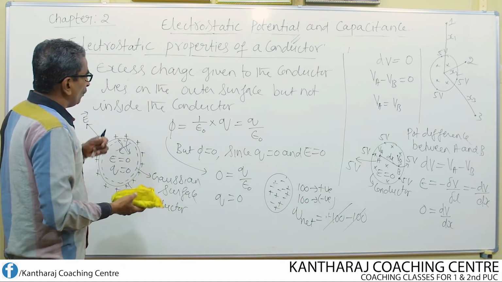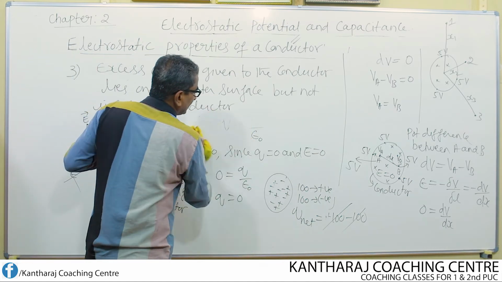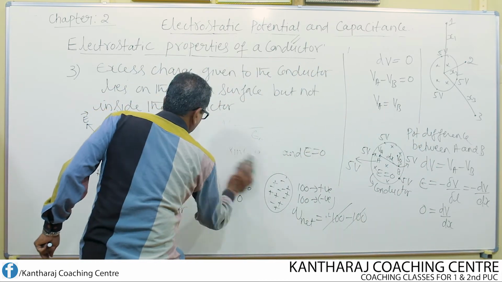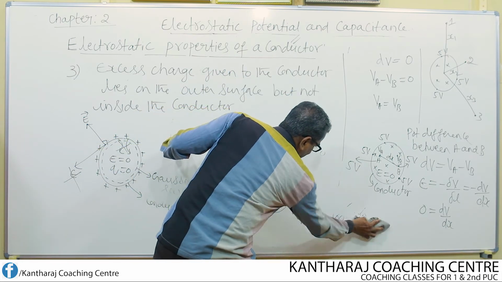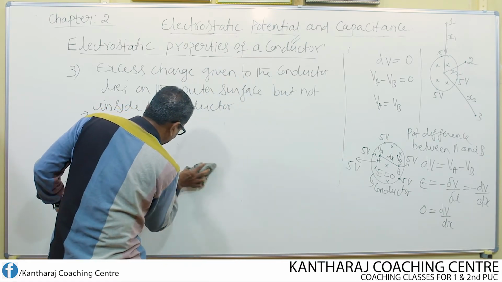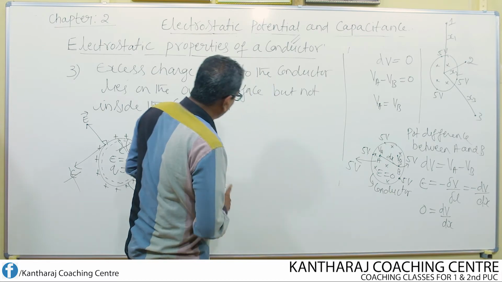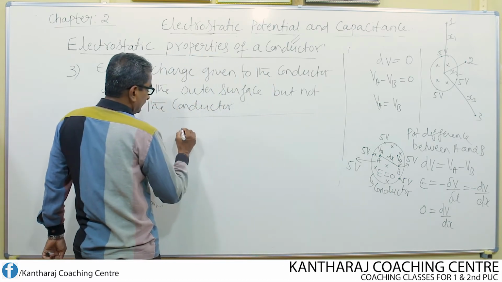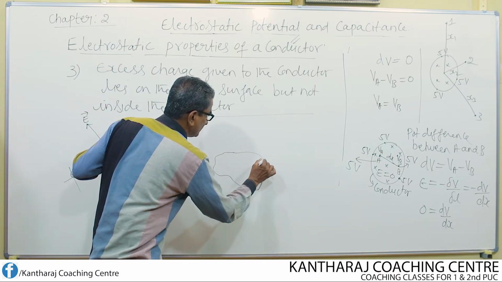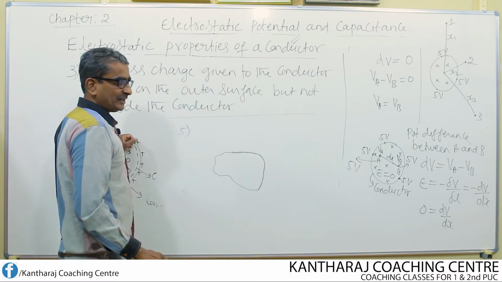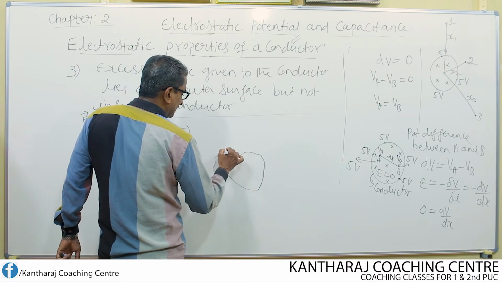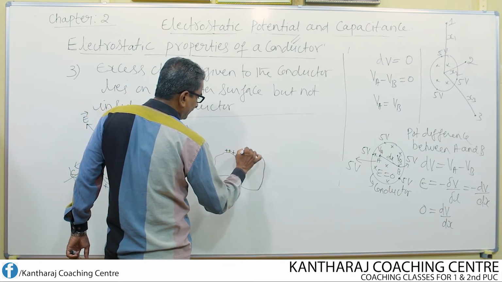Now we shall consider one more property of the conductor. So what is that property? We derived certain equations by making use of the Gauss law and also by making use of a Gaussian surface. Suppose, fifth property, I consider a conductor of any shape like this, either of regular shape or of irregular shape. Now, let us charge this conductor either positively or negatively.